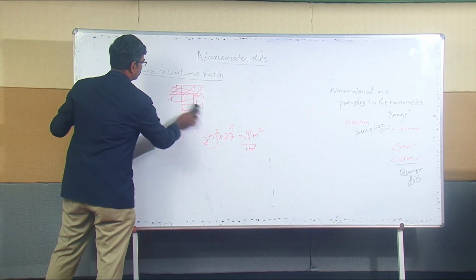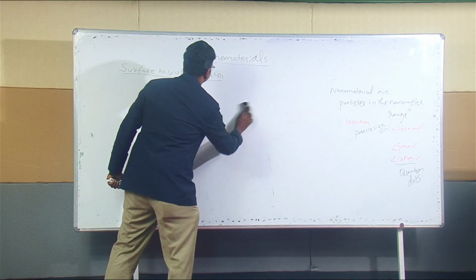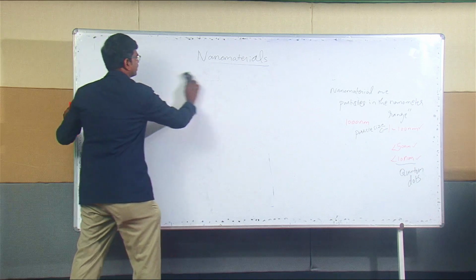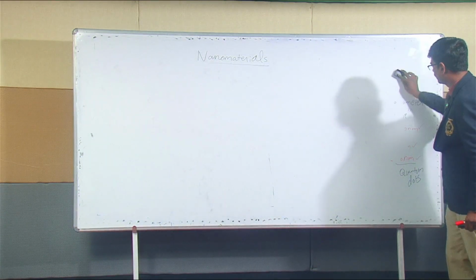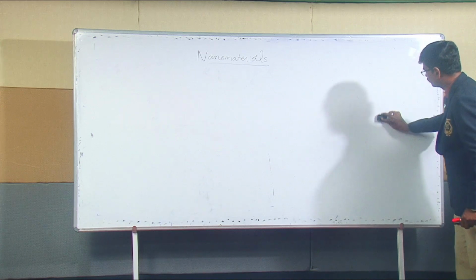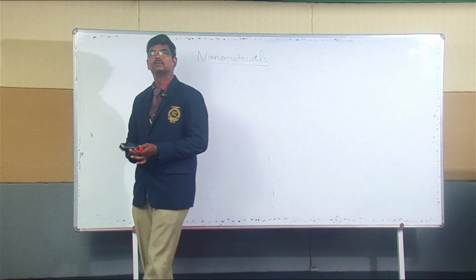Right, now we move on to the next part. The types of nanomaterial, how to classify the types. There are many confusions in classifying the types. So let me tell you.